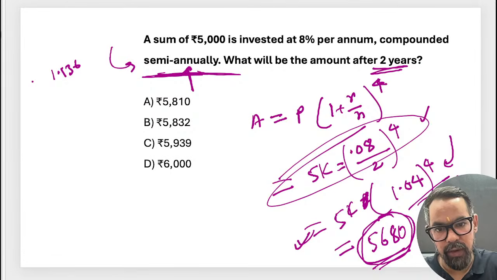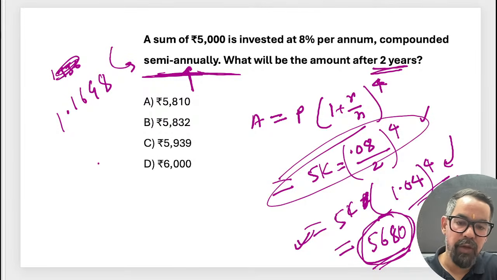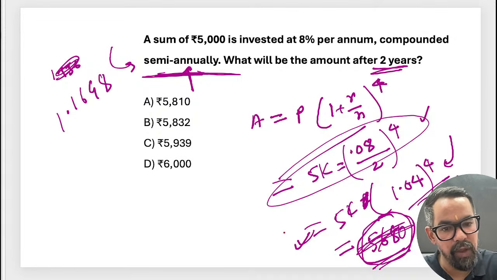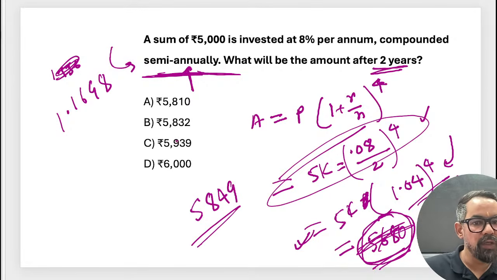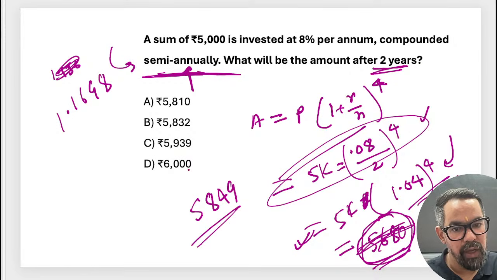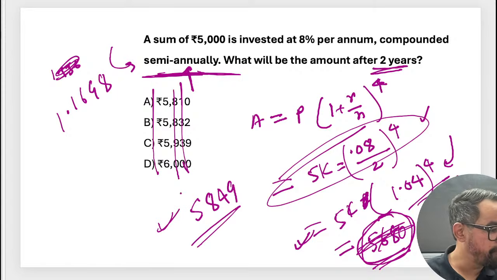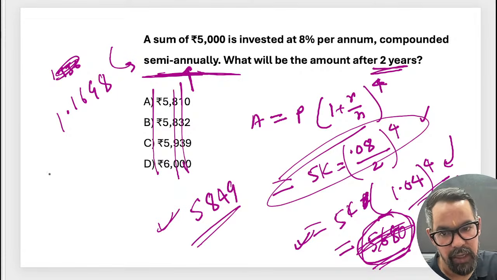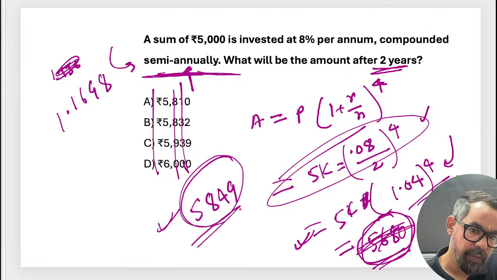Sorry, I calculated this wrong. Okay, it is coming 1.1698 into 5,000. Yes, absolutely, 5849. It is coming 5849. So this answer is also wrong, I guess the numbers are not coming exactly. So just erase this one. Correct? Okay, yes correct. So it is coming around this particular one.